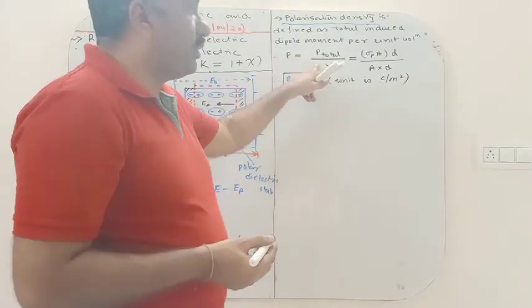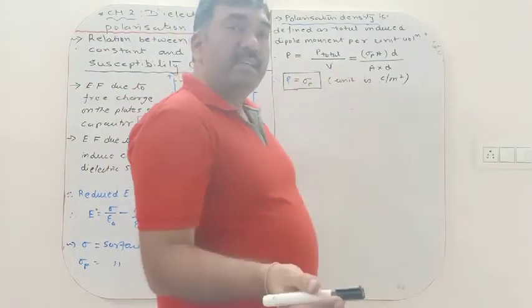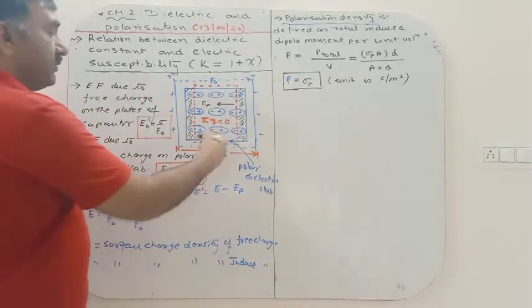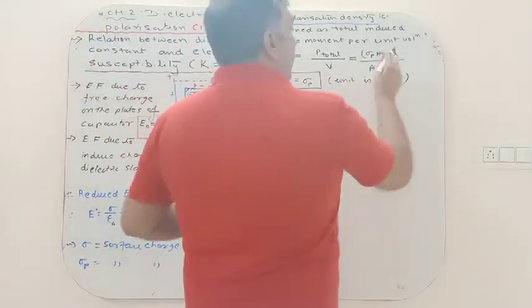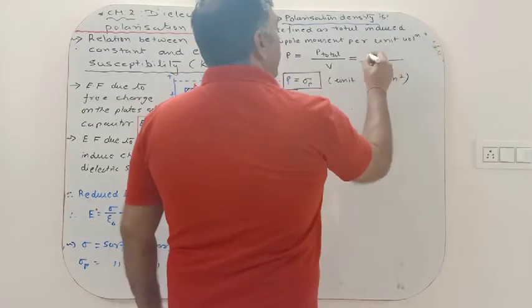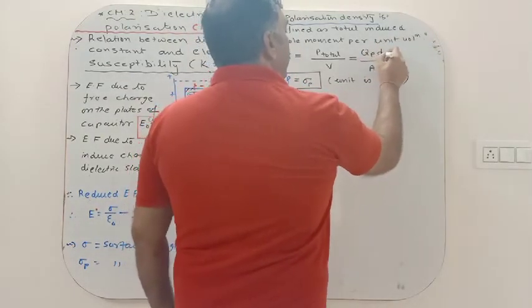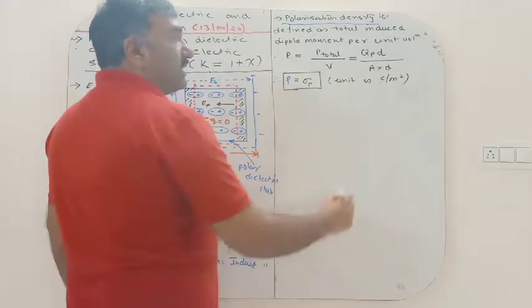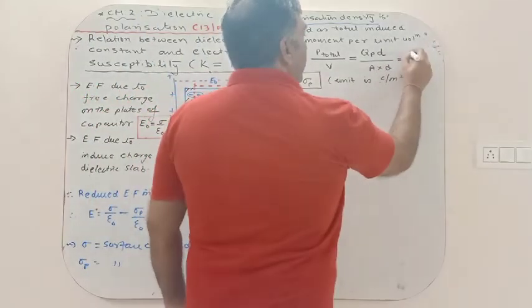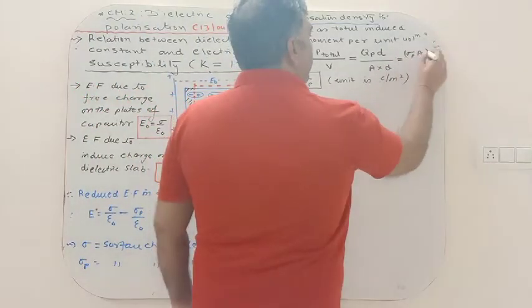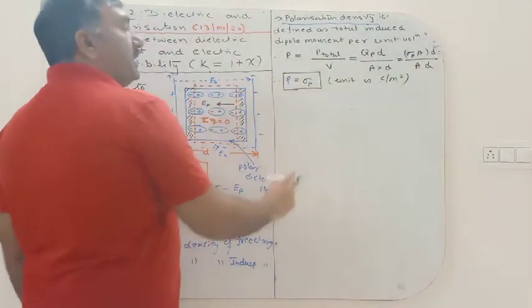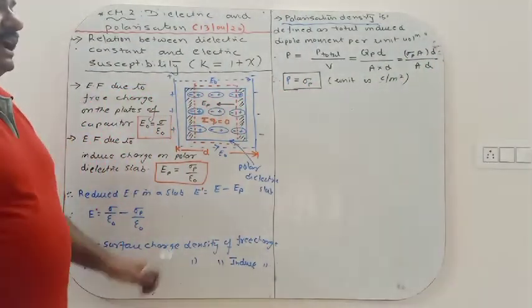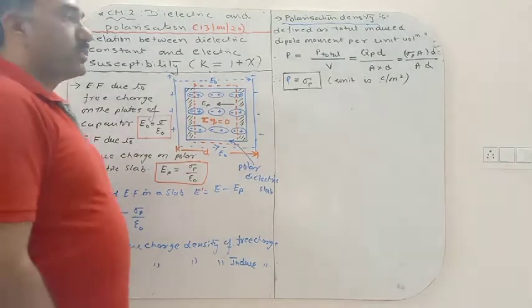And what is dipole moment? Charge multiplied by the distance between the two charges, and the distance between the two charges is d. Okay, and total charge किसके बराबर होगा बेटा? यहाँ पे एक स्टेप और लिख देता हूं. So total induced charge Q P multiplied by d is the dipole, and Q P is equal to sigma P A. So P is equal to sigma P A d upon A into d. A d cancel, so P is equal to sigma P, and its unit is coulomb per meter square.